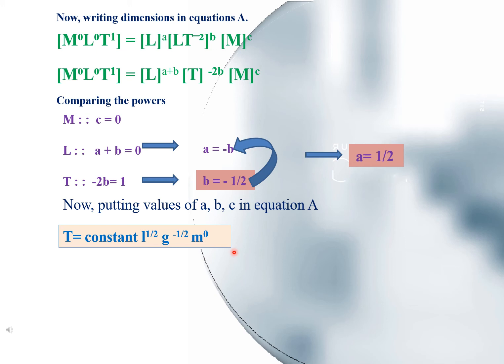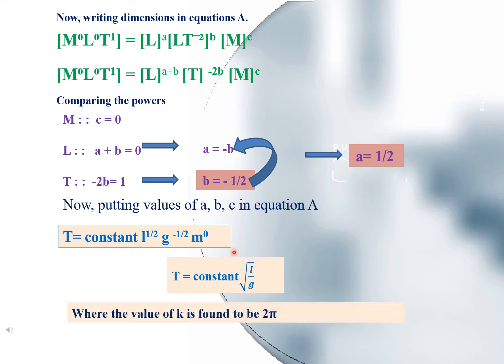So finally we get T is equal to constant L to the power half, g to the power minus half. By shifting g to the denominator, we get T is equal to constant under root L divided by g, where the value of k is found to be 2 pi.